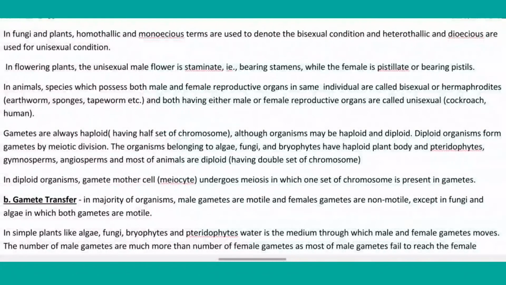Now, in fungi and plants, homothallic and monoecious terms are used to denote the bisexual condition, and heterothallic and dioecious are used for the unisexual condition.